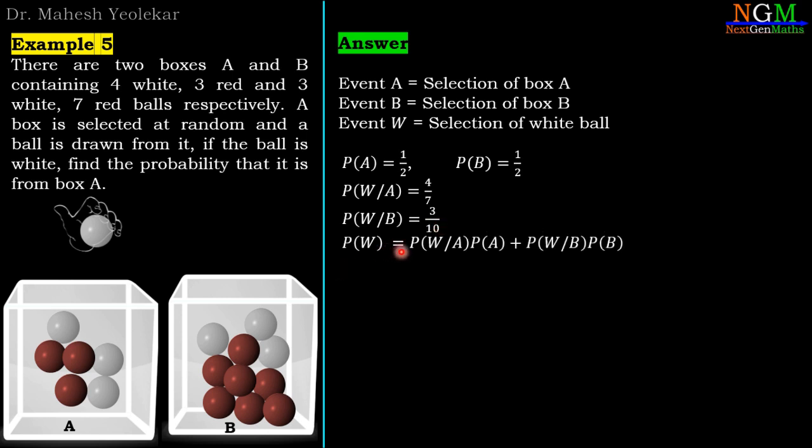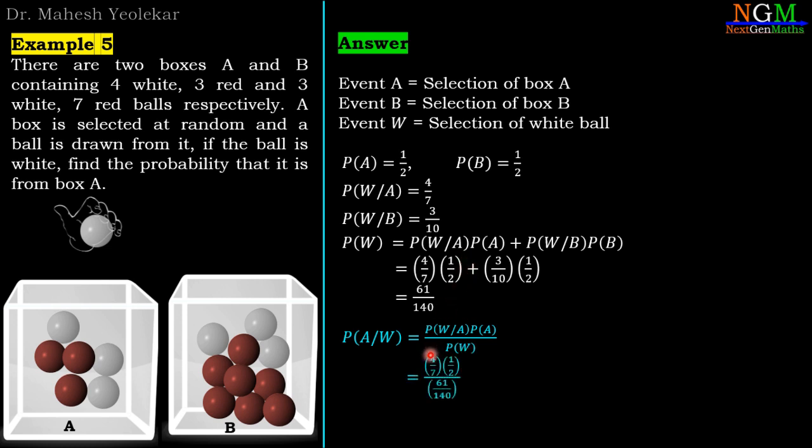So the total probability of W is equal to probability of W given A into probability of A, plus probability of W given B into probability of B. Substitute all the values and after simplification we have probability of W equal to 61 by 140. Here we have to calculate the probability of A when the selected ball is white. So by the Bayes theorem, it is probability of W given A into probability of A divided by probability of W. If we substitute all the above values, we have 4 by 7 into 1 by 2 divided by 61 by 140, and if you simplify, its value is 40 divided by 61.